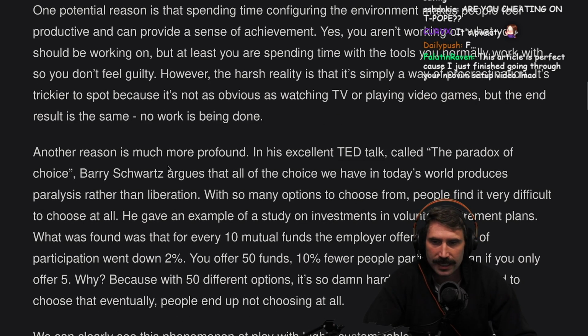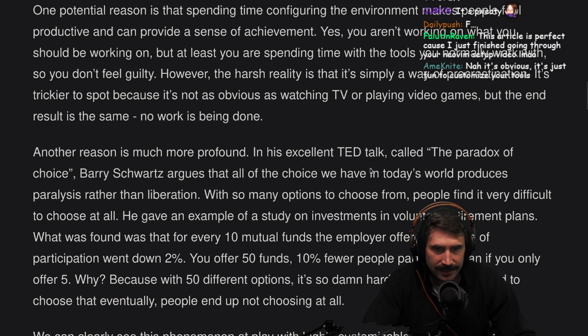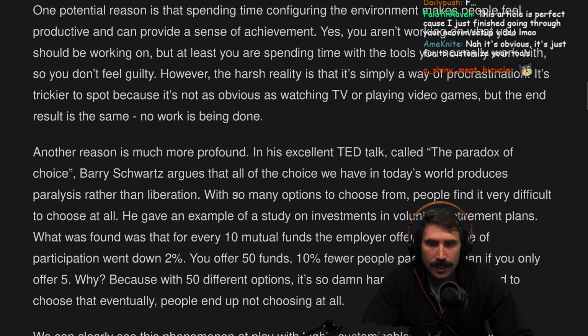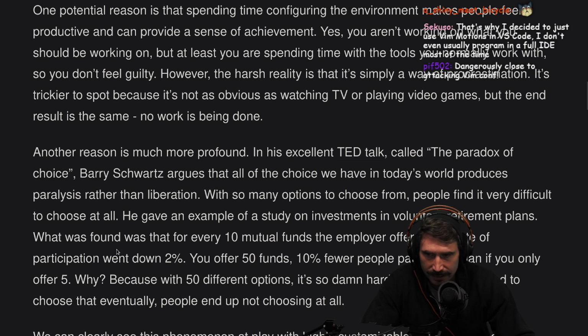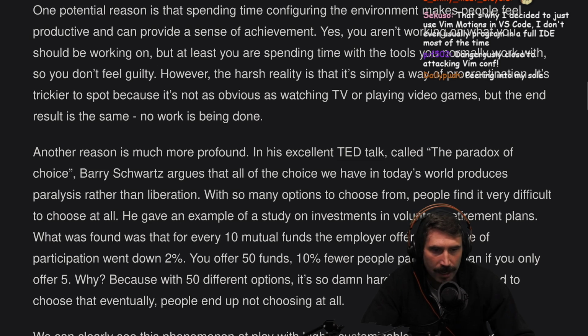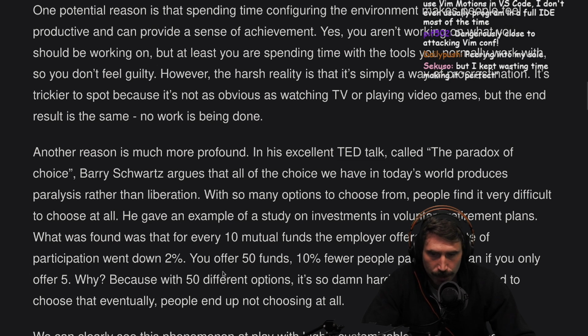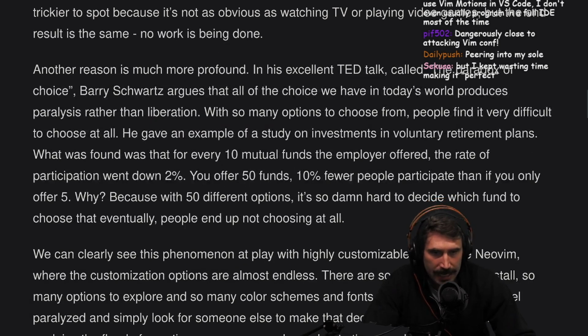Another reason is much more profound. In his excellent TED Talk called The Paradox of Choice, Barry Schwartz argues that all of the choice we have in today's world produces paralysis rather than liberation. With so many options to choose from, people find it very difficult to choose at all. He gave an example of a study on investments in voluntary retirement plans. What was found was that for every 10 mutual funds the employer offered, the rate of participation went down 2%. If you offered 50 funds, 10% fewer people participated than if you only offered 5.